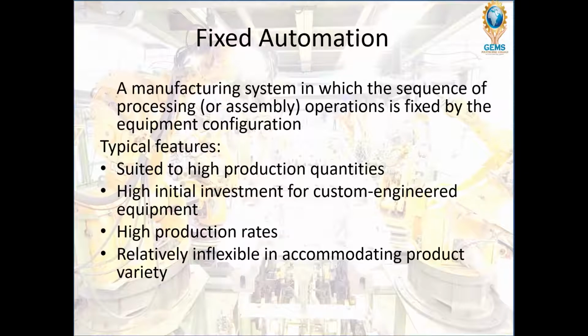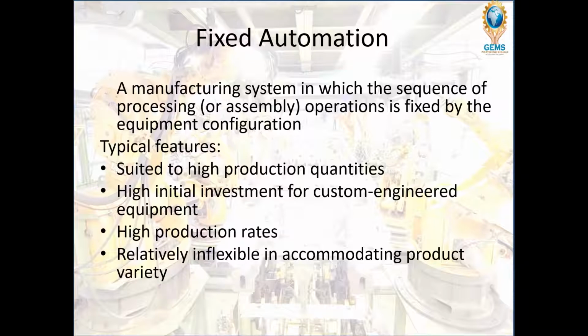Since this type of automation is custom engineered, the initial cost or initial investment will be very high. The production rates will be high in this type of automation. In fixed automation, the flexibility is not there, or it is relatively inflexible in accommodating product variety.